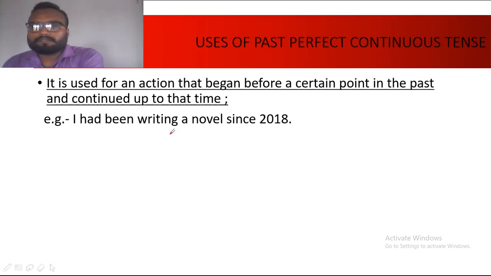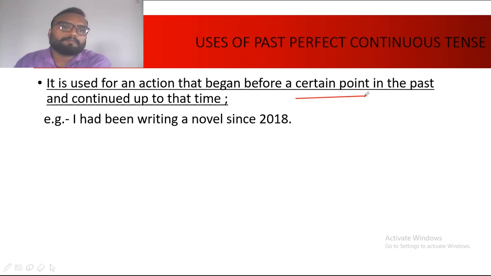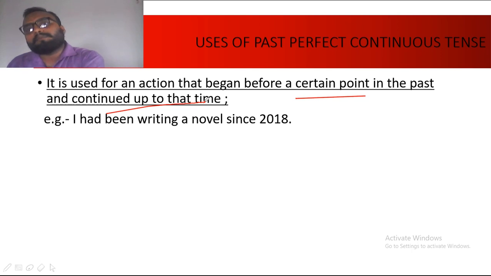Now moving to past perfect continuous. It is used for an action that began before a certain point in the past and continued up to that time. So any action which started at a certain point of time in past and continued till a certain point of time in past only. The origin and end of that action both will be in past only.